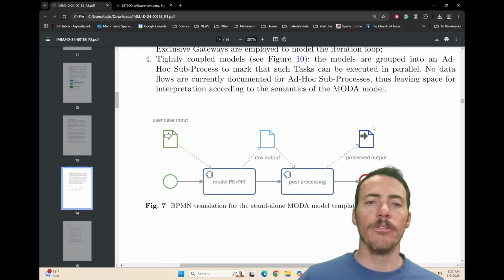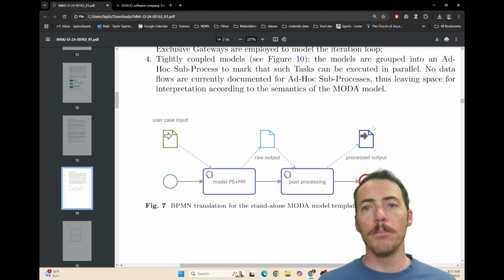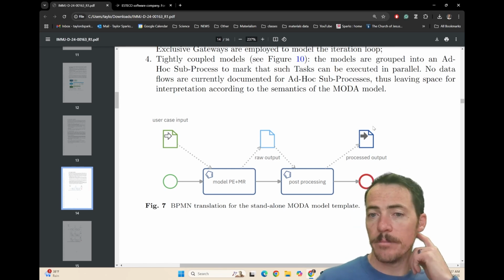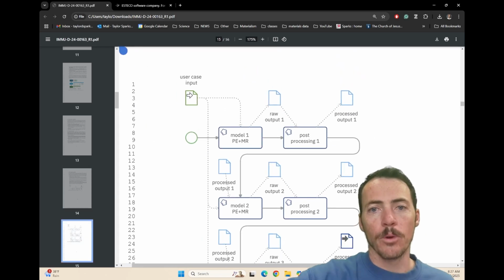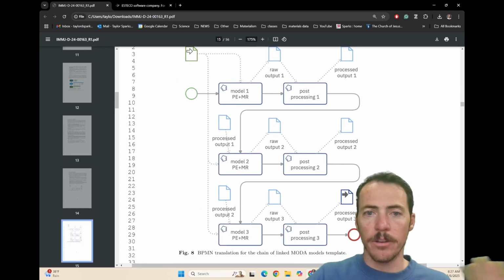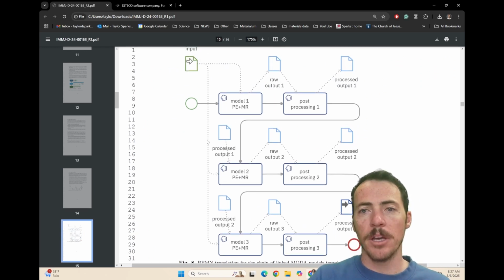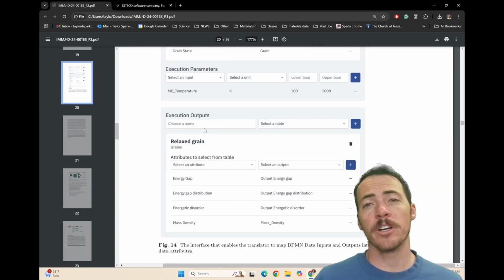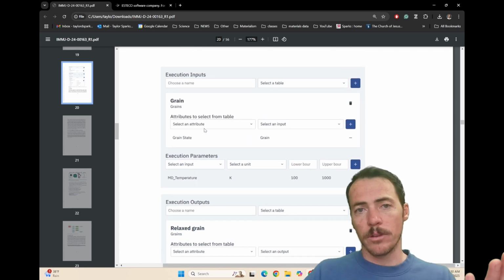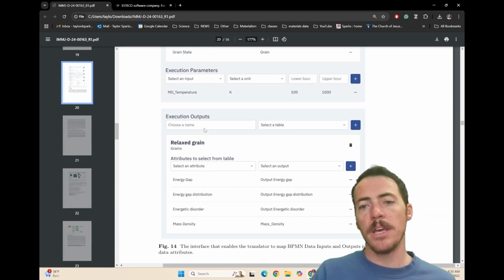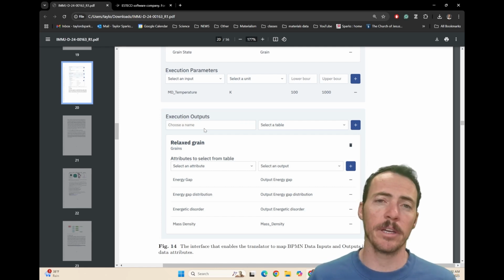Here's an example of something that used to be a MODA workflow of the processes that needed to take place. Now they've been replaced by this BPMN translation. And this, of course, can be done for much more complex processes. Here's a multi-step process where you can also translate this to BPMN. Now, because this is a software company doing this, you see these really nice user interfaces that make it easy to map these BPMN data inputs and outputs into material data attributes you might care about.